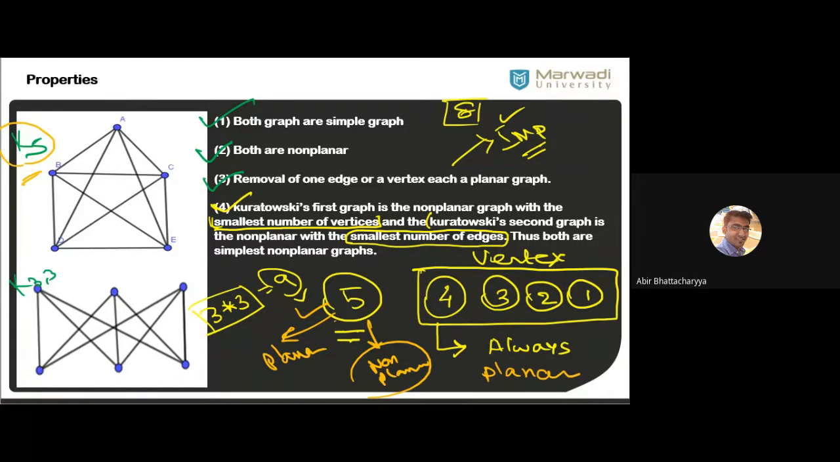I can give you a task. Draw a graph with 8 edges which is non-planar. You cannot find. Never. It's not possible. Is it possible? 8 edges means how many vertices required minimum? No, 4 vertices.